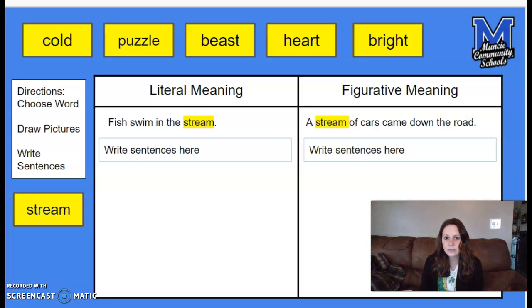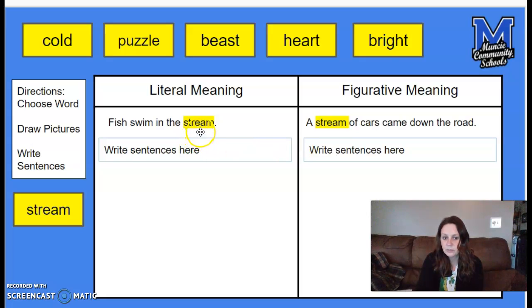Today, you are going to choose a word from up here, either cold, puzzle, beast, heart, or bright. And you are going to use the word in a sentence using the literal meaning and type it right here. And you're going to use that same word and talk about its figurative meaning.